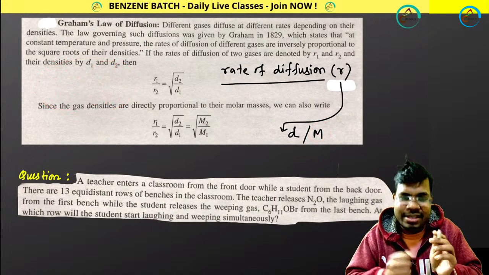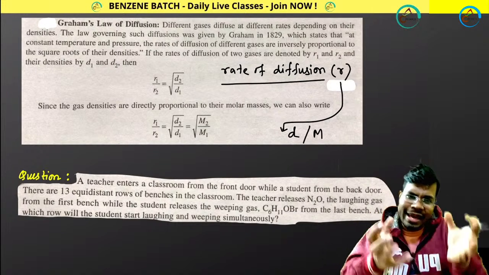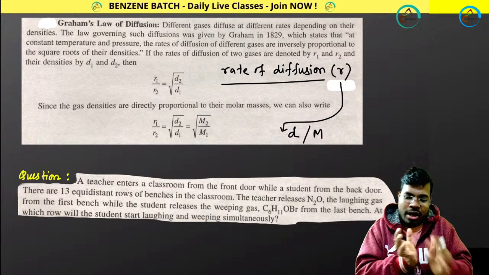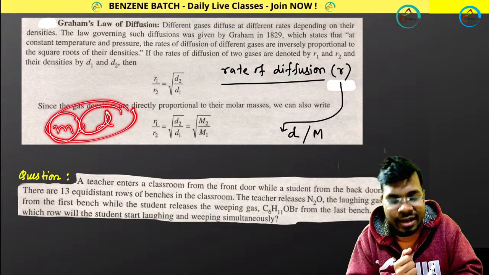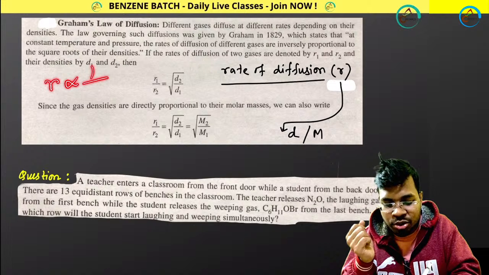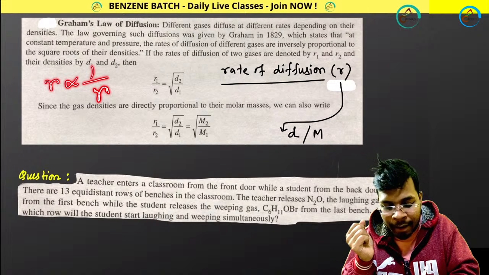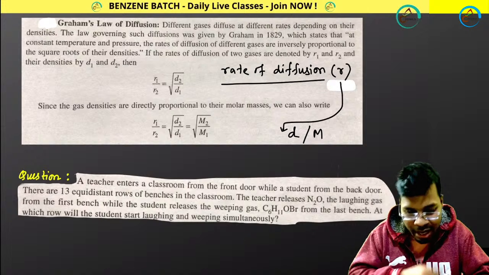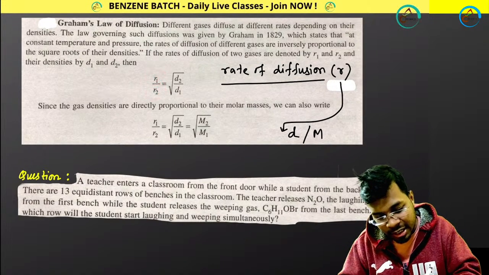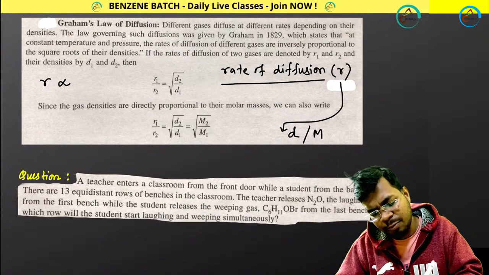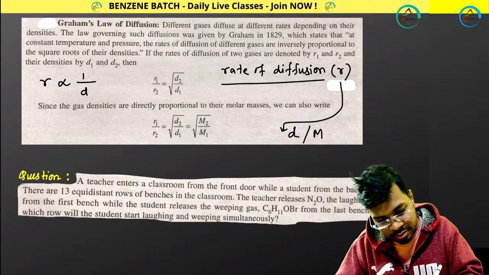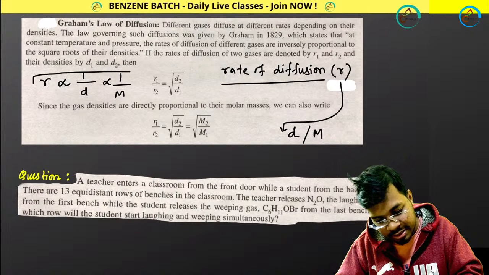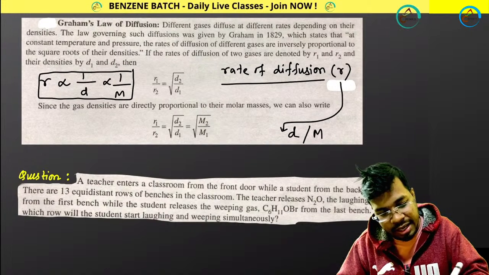Another point, suppose your gas is more dense. If it is more dense, it is heavier, I can say, since mass is proportional to density. More mass, more density. Again, that means rate will be inversely proportional to density as well. So I can write rate proportional to 1 by density, or 1 by molar mass.